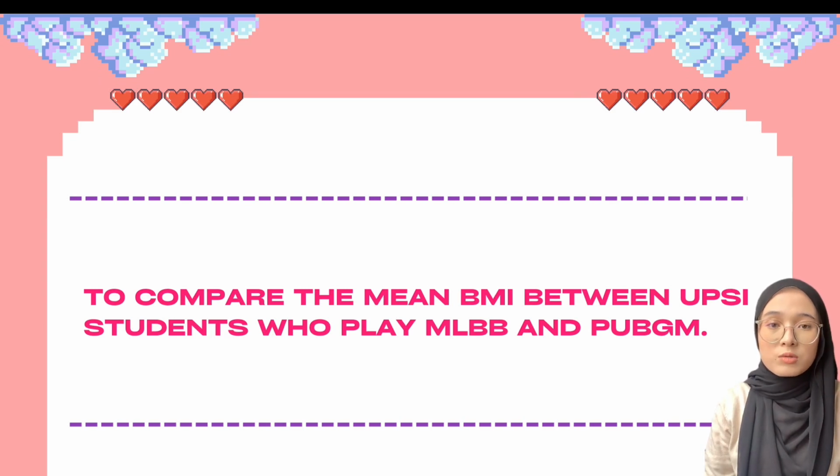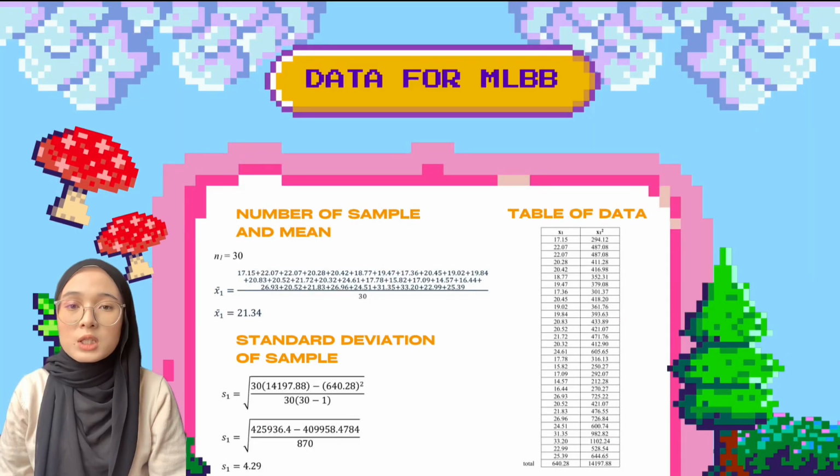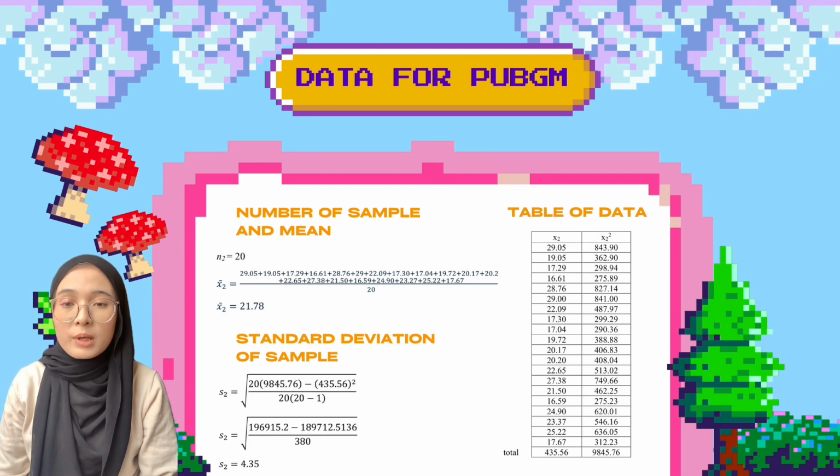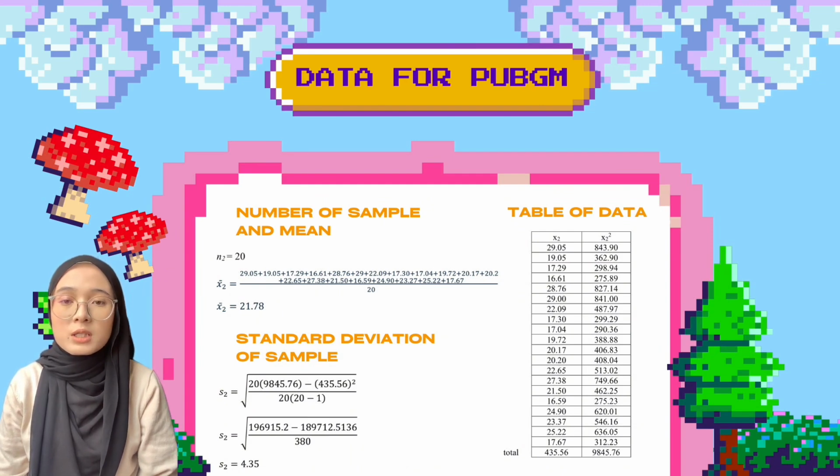One of our goals is to determine if the mean BMI of Mobile Legends players differs significantly from that of PUBG Mobile players. This requires a statistical approach, specifically hypothesis testing. We set a 5% significance level for our analysis to ensure a robust conclusion. Here is what we work with. For Mobile Legends players, we collected the sample size, calculated the mean BMI, and also determined the standard deviation. Similarly, for PUBG Mobile players, we recorded the same values to ensure a consistent comparison. These inputs form the foundation for our statistical calculations.